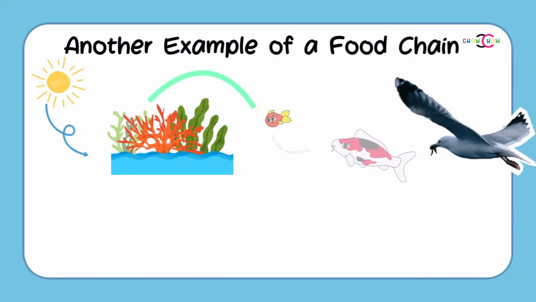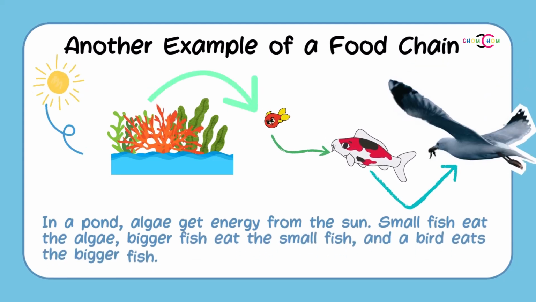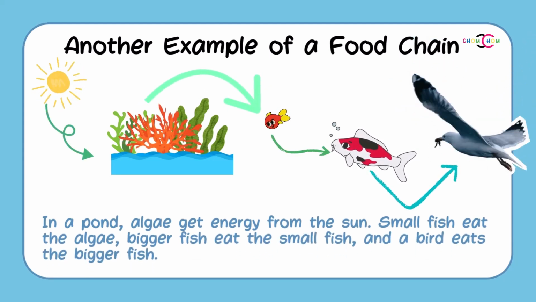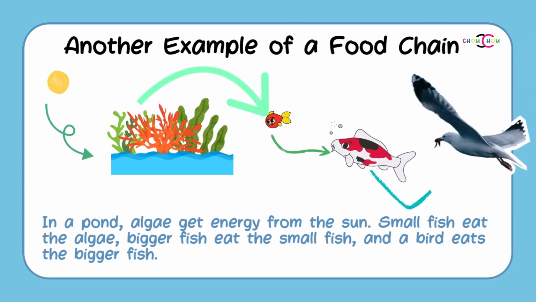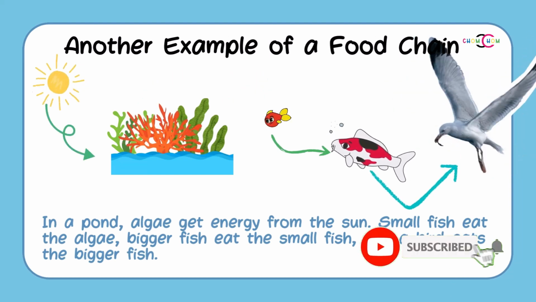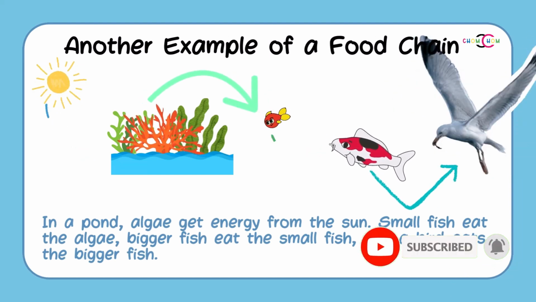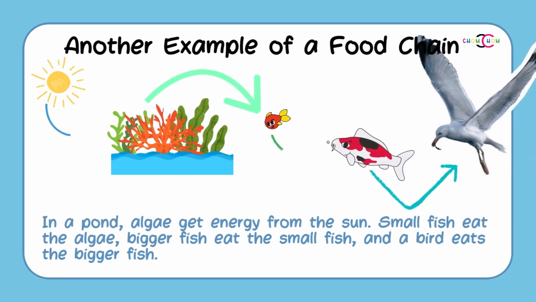In a pond, algae use sunlight to make their food. Small fish eat the algae. Bigger fish eat the small fish. Finally, a bird, like a heron, eats the bigger fish. This is another simple food chain. Algae get energy from the sun, small fish get energy from the algae, bigger fish get energy from the small fish, and the bird gets energy from the bigger fish.